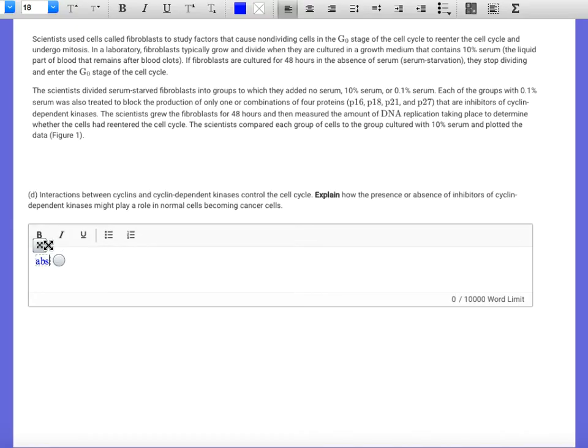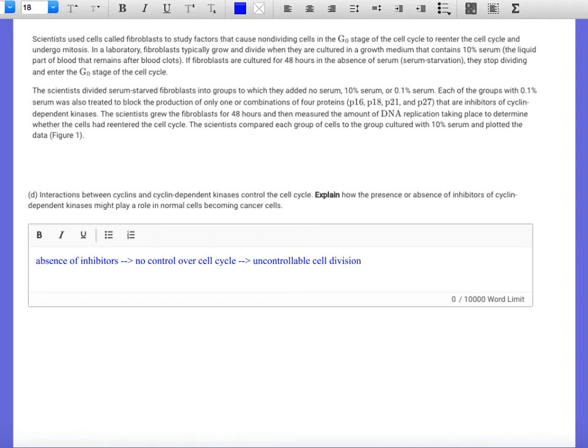So you would have absence of inhibitors, which then would lead to no control over cell cycle, or less control over cell cycle, right? Which would then lead to uncontrollable cell division. You guys answered a FRQ very much like this earlier this semester on one of my quizzes. Uncontrollable cell division.